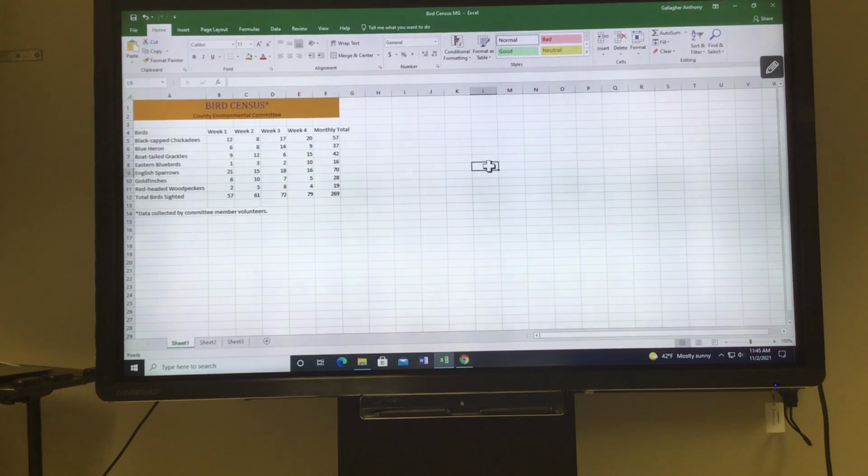It says for number 6, bold the range A4 through F4. So you're going to select A4 and drag over to F4. And we are going to bold these words. Okay, and then keep those cells selected. So they need to be selected.